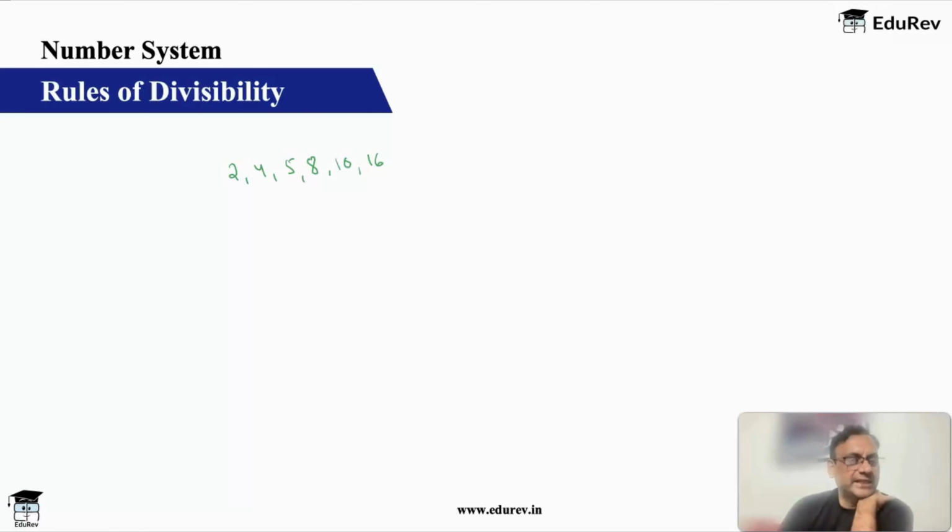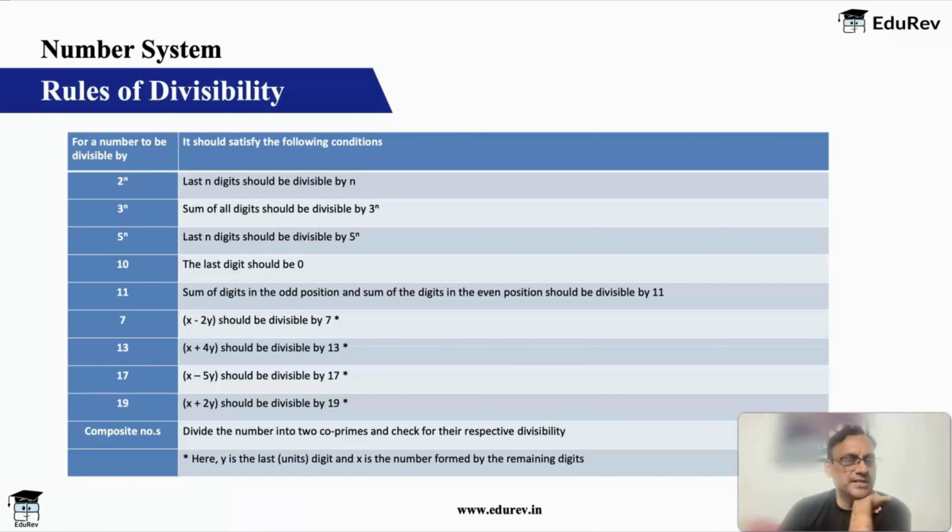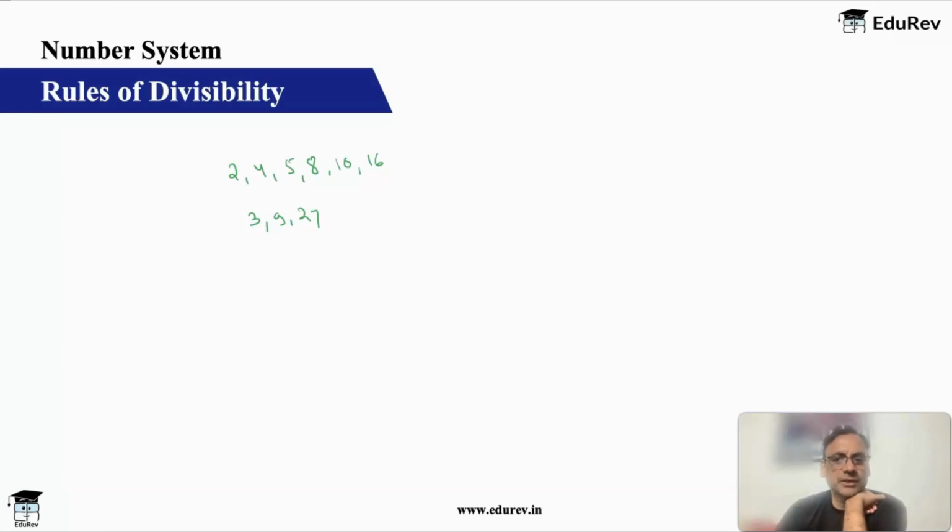Okay. The next set of rules is for 3. Okay, and powers of 3. So 3, 9, 27 and all of them. For them the rule is very simple. 3 to the power n, sum of all the digits should be divisible by 3 to the power n. Very simple rule. So if you have a number 1, 2, 3, 4, 5, you want to check whether it is divisible by 3 or not, just add all the digits, you get 15, and because 15 is divisible by 3, 1, 2, 3, 4, 5 is also divisible by 3.